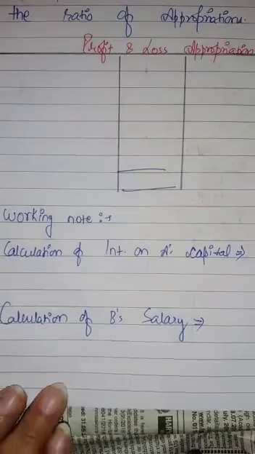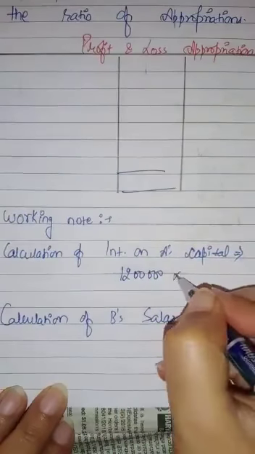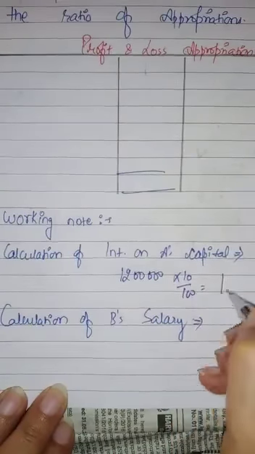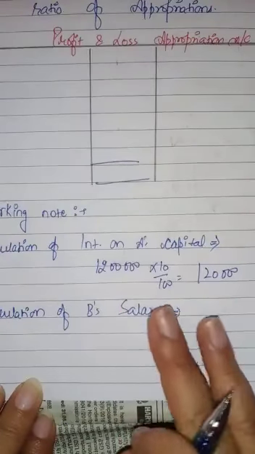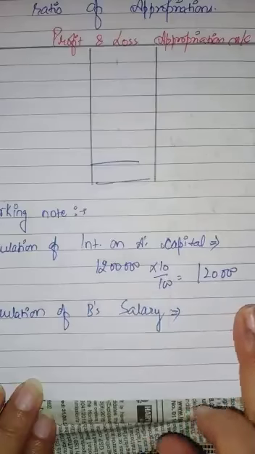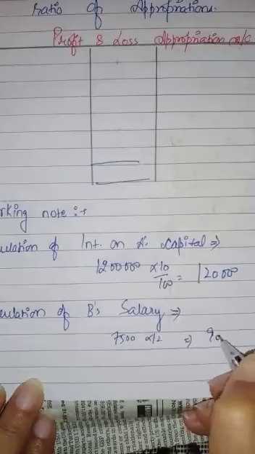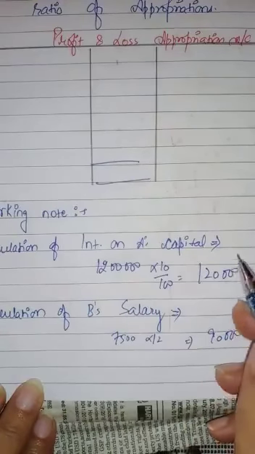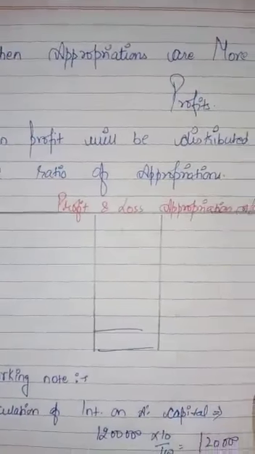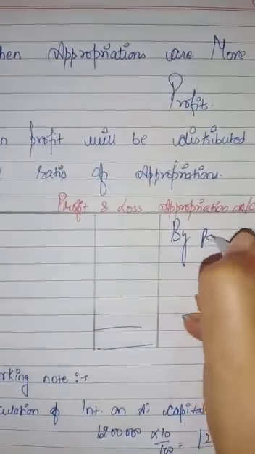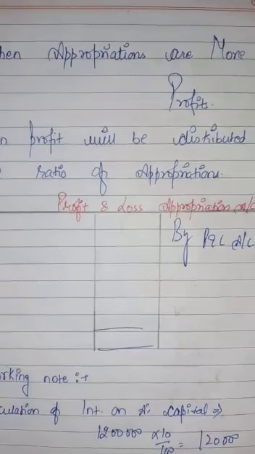A's capital was 12 lakh. 10% interest on capital was 1,20,000. Now 10% of 12 lakh is 1,20,000. Salary was 7,500 per month, means total 90,000. We have to spend 2,10,000. We have to give them. But the main problem is this: the profit in the profit and loss account is only 70,000. What will we do?